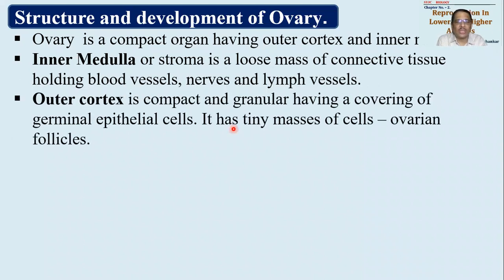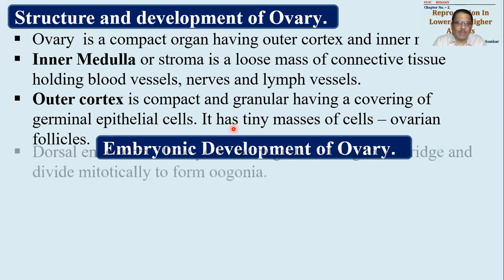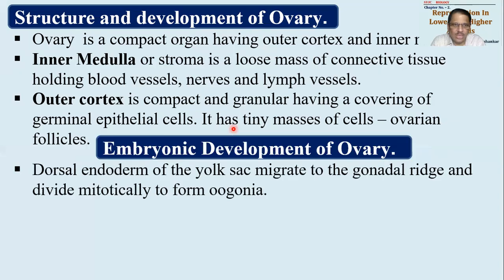Cortex is important. Cortex is composed of compact and granular cells having covering of germinal epithelial cells. ये cover जो है पूरा एक germinal epithelial cell covering है. It has got tiny masses of cells. Those are called as ovarian follicles. Why ovarian follicles? Because they are present in ovary, so are called as ovarian follicles. During embryonic development, the ovaries start developing or forming or maturing. So how do they develop during embryonic development? That we have to understand.